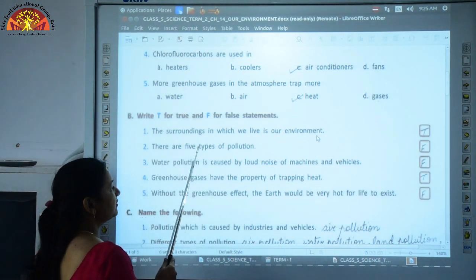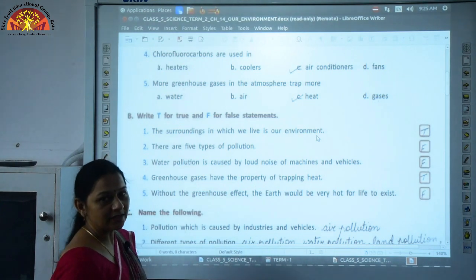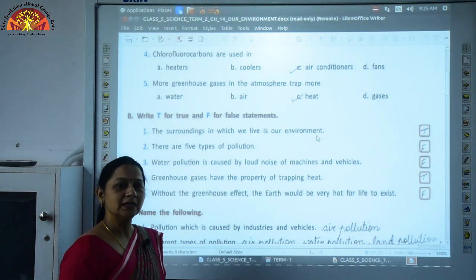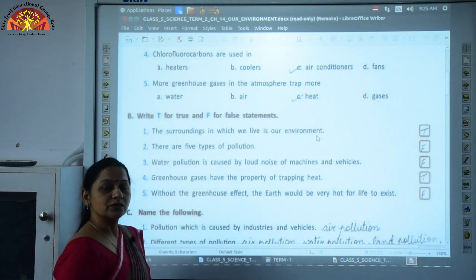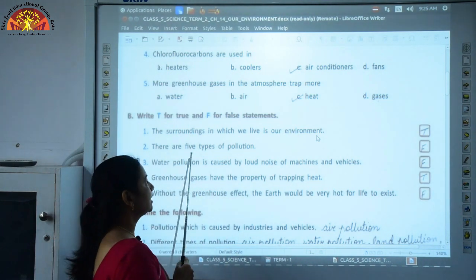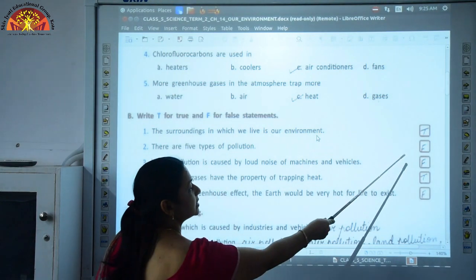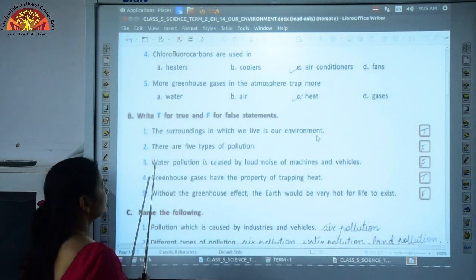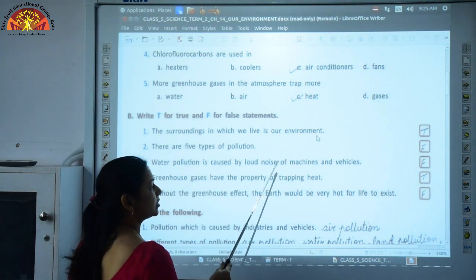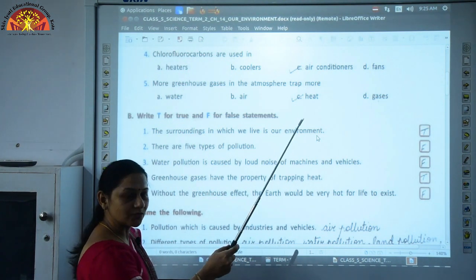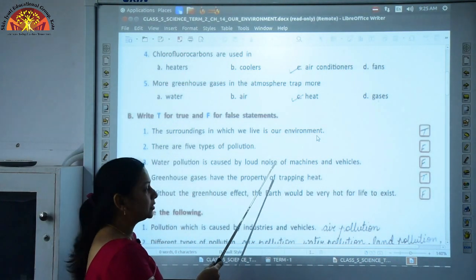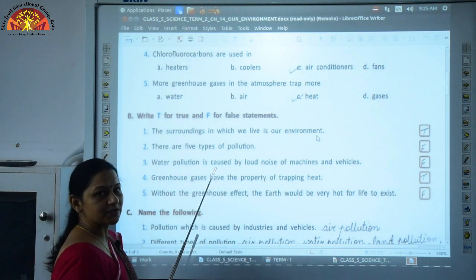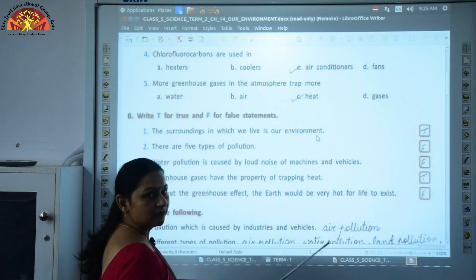Second one, there are 5 types of pollution. No, children, we have done 4 types of pollution, that is air pollution, land pollution, noise pollution and water pollution, but here they have mentioned 5 types. So, this is false. Water pollution is caused by loud noise of machines and vehicles. No, children, this is again a false statement, because noise pollution is caused by loud noise of machines and vehicles.